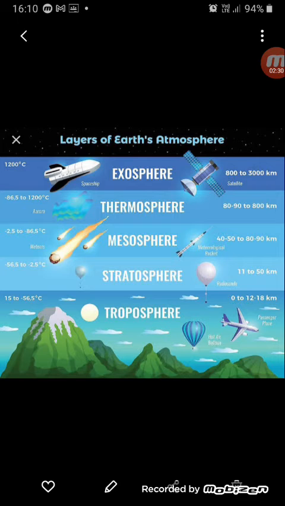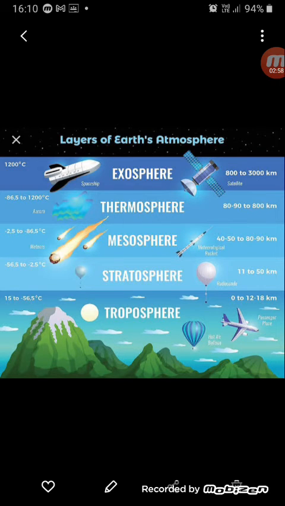Then we come to the mesosphere. The mesosphere is the layer in which most of the meteors burn up. Like you can see in the picture, the meteors are burning up in the mesosphere layer. With increasing altitude, the temperature decreases in this layer. So in the stratosphere the temperature becomes high, but once you go to the mesosphere, you will find that the temperature is getting lowered.